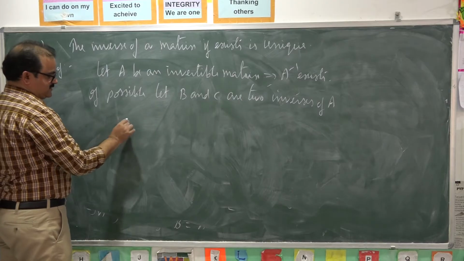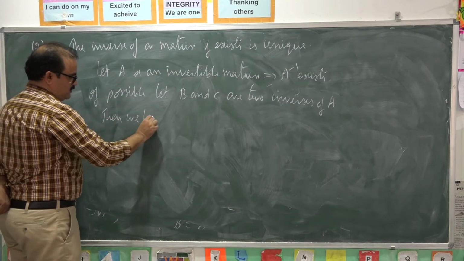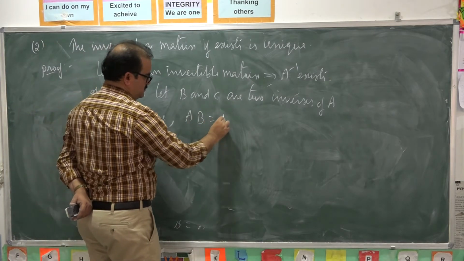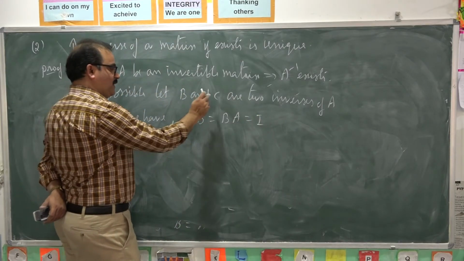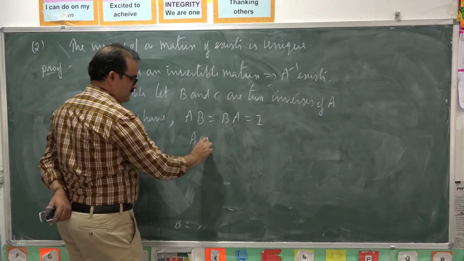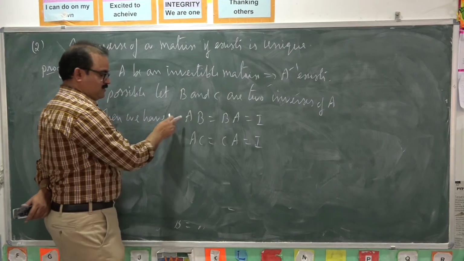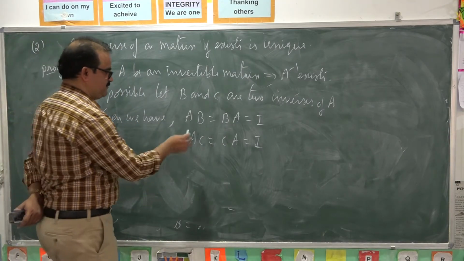If B is inverse of A, then from the definition of inverse, A into B is equal to B into A is equal to I. Again, if C is inverse of A, then we have A into C is equal to C into A is equal to I. These two are obtained from the definition of inverse of a matrix.